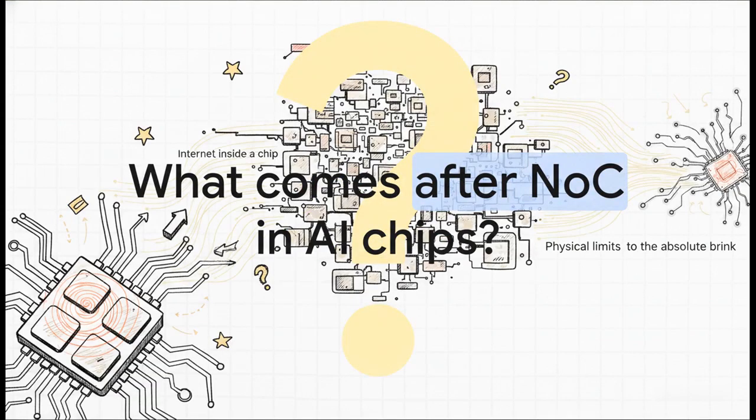The network on chip is the absolute pinnacle of current design, a literal internet inside a chip. But as physical limits get pushed to the absolute brink by modern, power-hungry, exponentially complex AI processors, how on earth will this internal infrastructure evolve next? What actually comes after the internet inside a chip?